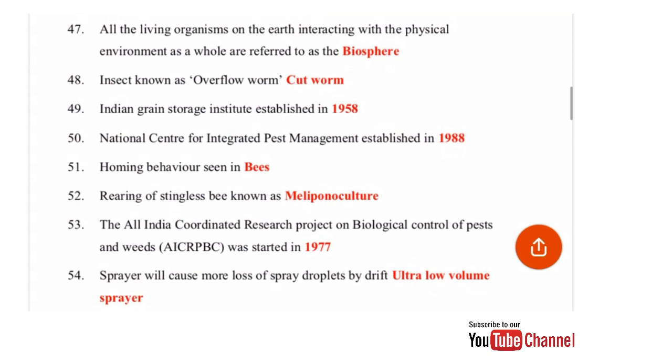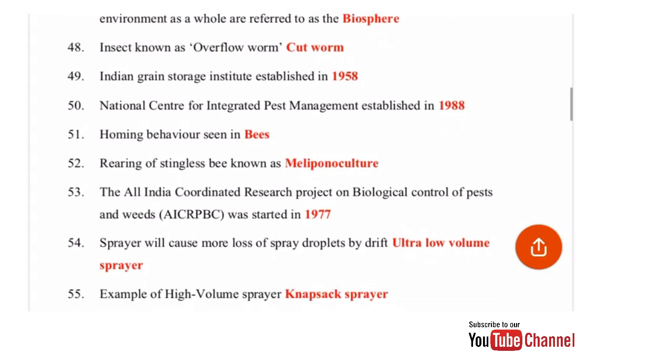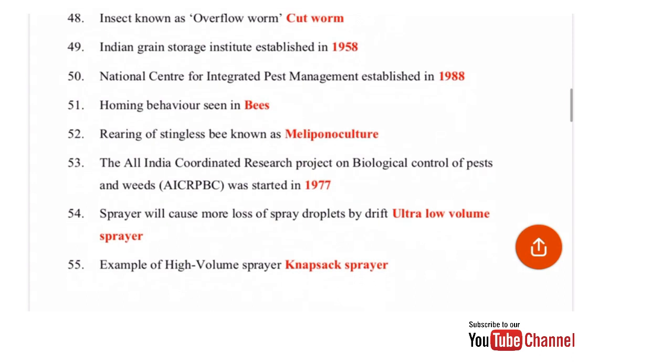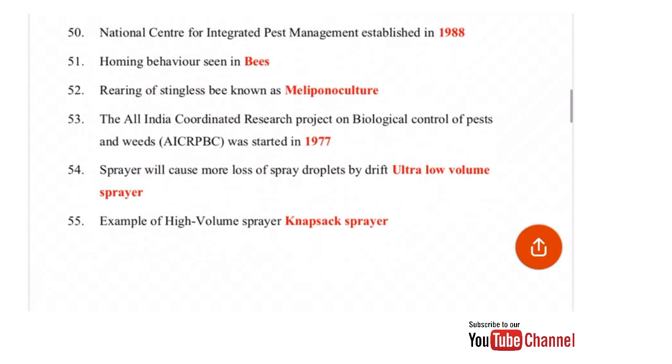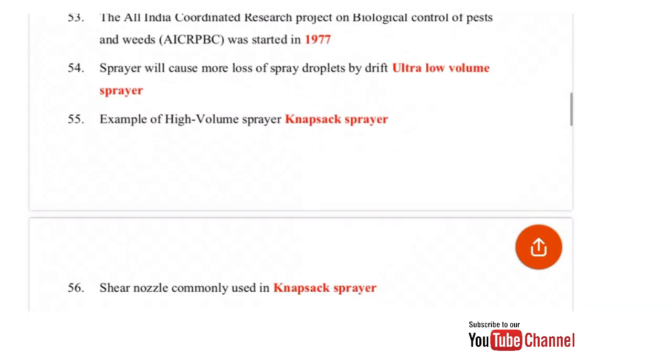Which sprayer will cause more loss of spray droplets by drift? So that is ultra low volume spray that causes more loss of the spray droplets by drift. Example of a high volume sprayer is, so the high volume sprayer is the knapsack sprayer, and it has a capacity of 16 liters. Shear nozzle is commonly used in, so this shear nozzle is commonly used in knapsack sprayer.